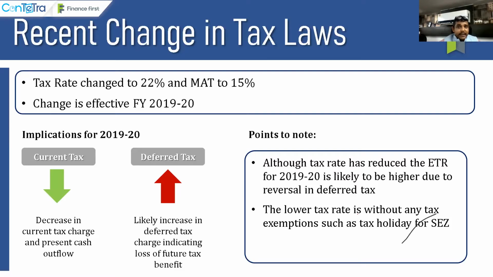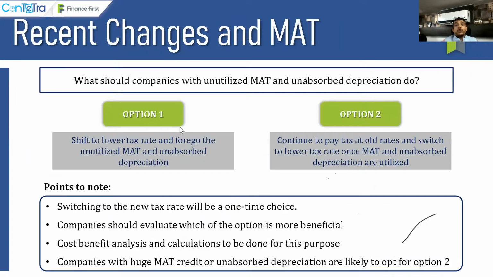The lower tax rate, second point, very, very important, guys. The lower tax rate is without any tax exemption such as tax holiday or SEZ. Means what? If you are an SEZ, if you are an STPI, STPI has already got over by 2011, so I will not talk about that. But if you are an SEZ, if you are a manufacturing enterprise, if you are an R&D center who is already taking the SEZ benefit, you cannot enjoy the lower tax benefit because you would have certain MAT credit which will be there for you. Your SEZ profits will not be taxable, so you will already be at an ETR of 20%. So how does it benefit you, right? So this is the kind of consequence that we need to envisage.